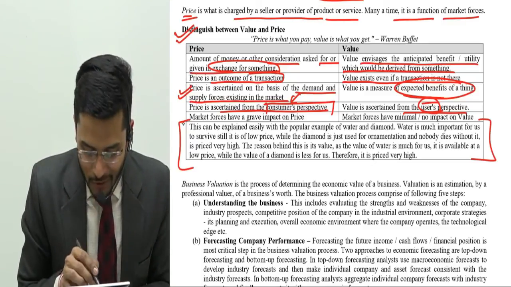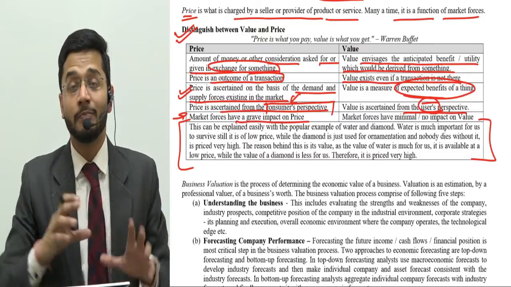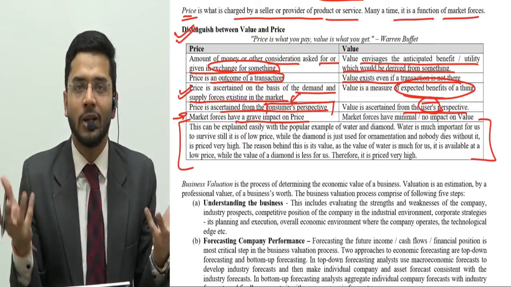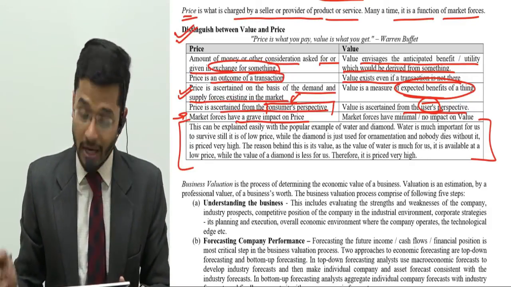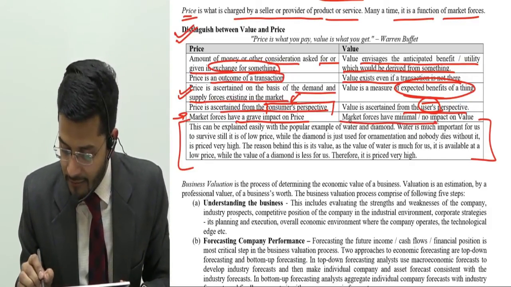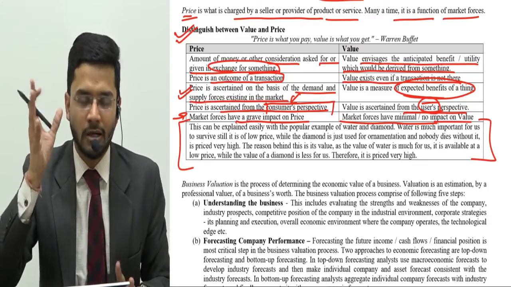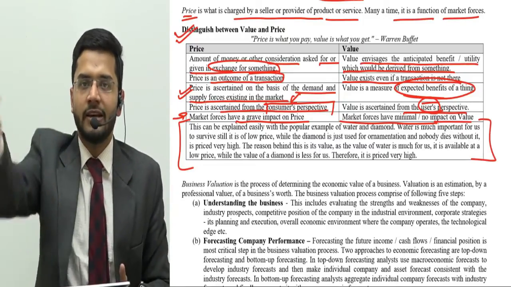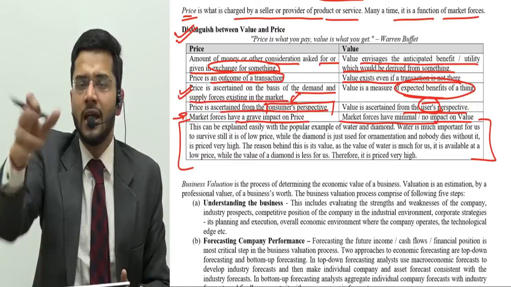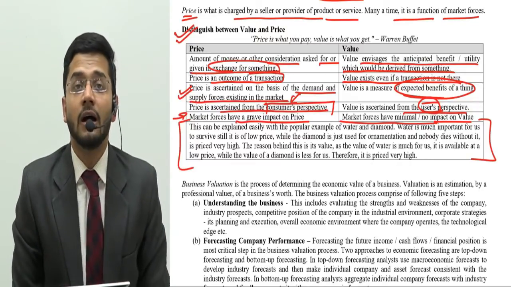Okay, sir. So market forces have great impact on price. Market forces derive price, they regulate and modulate price. So price is a direct correlation of market forces, and market forces have minimal or no impact on value. Value is the worth of a particular thing, and even if someone else says this thing is not worthy, I would not trust that person, because I am the user and I know it's worth more for me.